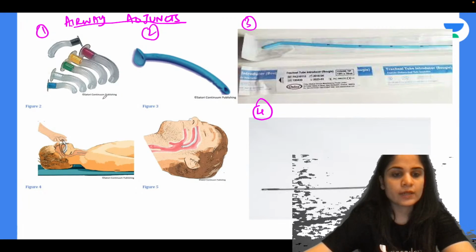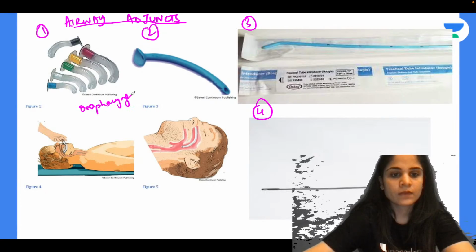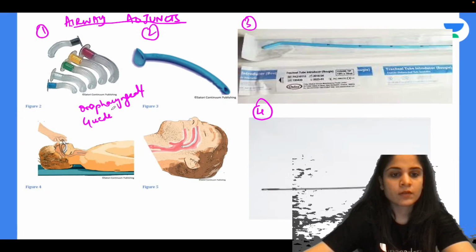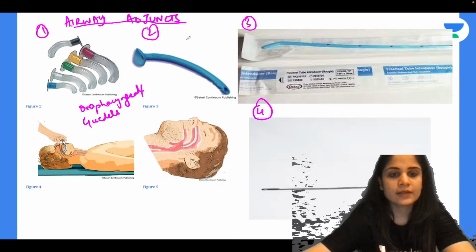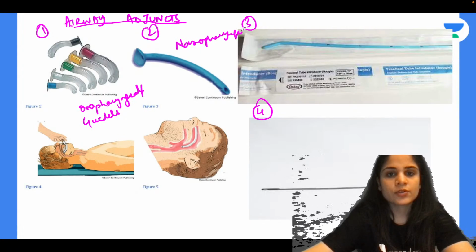Yes, very good. So one is nothing but the oropharyngeal airway, which is also called Guedel's airway. Two is called the nasopharyngeal airway. Also, you can see how these airways are inserted in the patient.